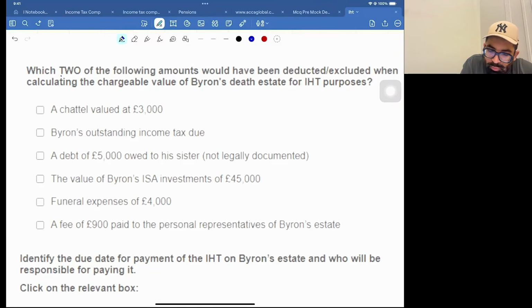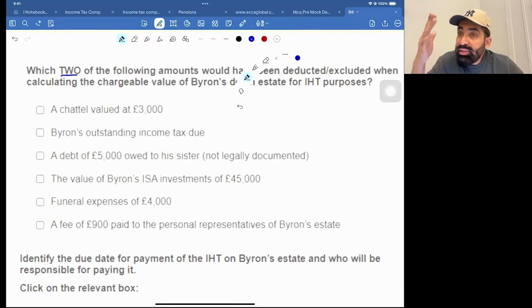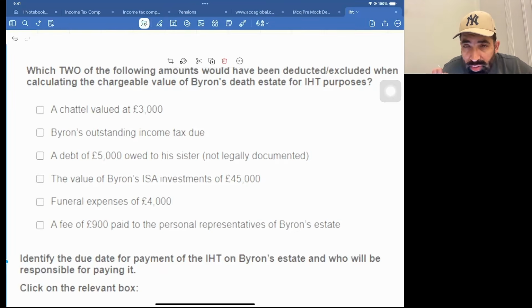Which two of the following amounts would have been deducted when calculating the chargeable value of the death estate? Now, chattels. Listen, there is one thing which we call exempt assets for CGT purposes. CGT, chargeable gain tax, is a separate topic. For CGT, the list of exempt assets is different, but for IHT all assets are chargeable. So yes, chattels will be included in the death estate. There is no deduction allowed for chattels, so this is not the answer.